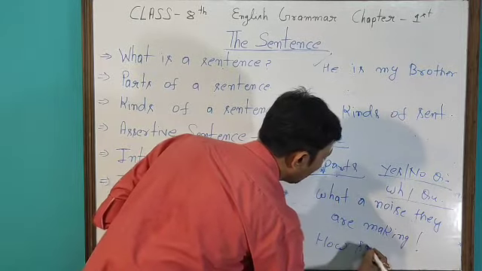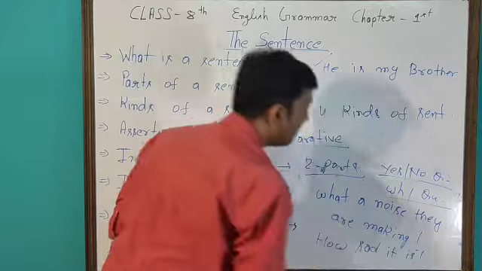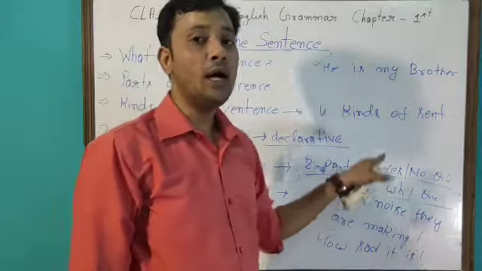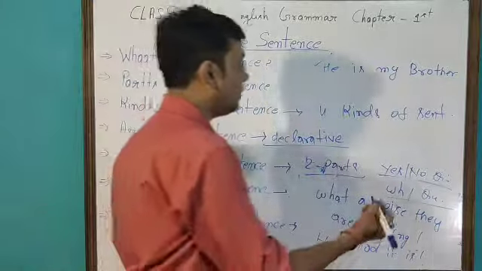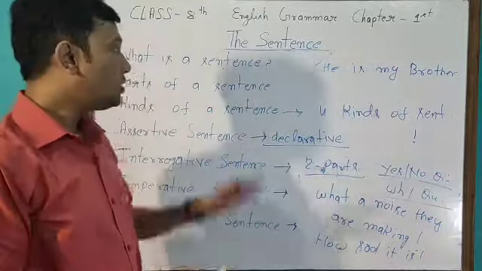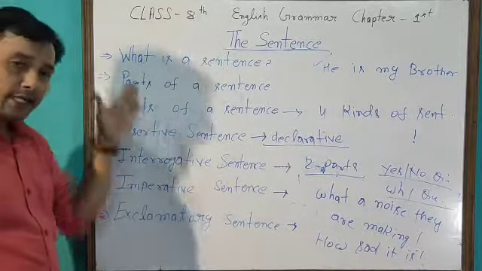How sad it is. And all exclamatory sentences always end with an exclamation mark. Exclamation mark means a mark like this. Clear? So in today's video I explained the sentence in detail.